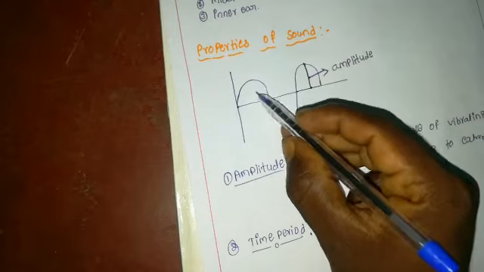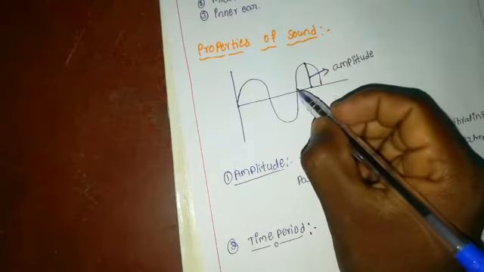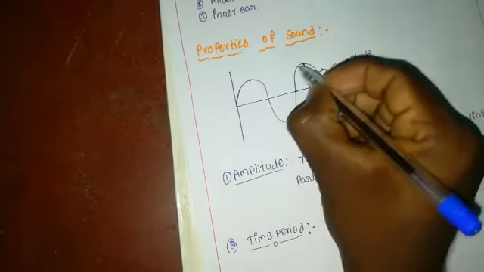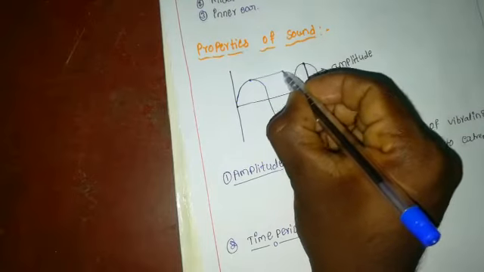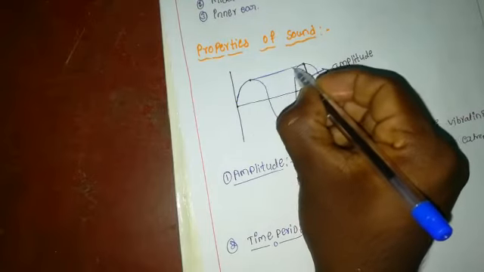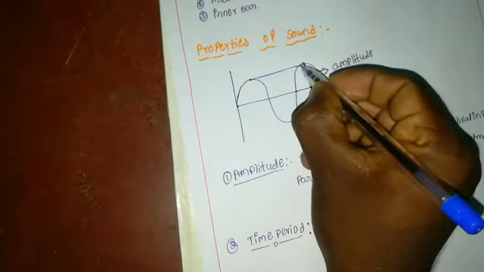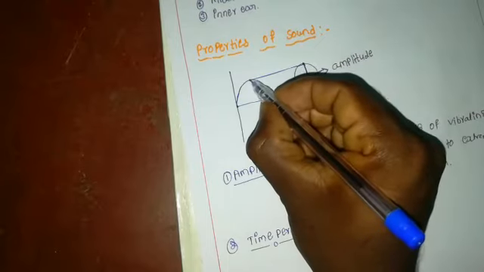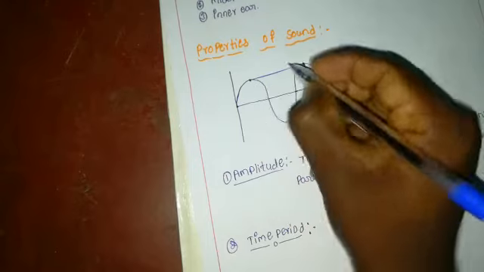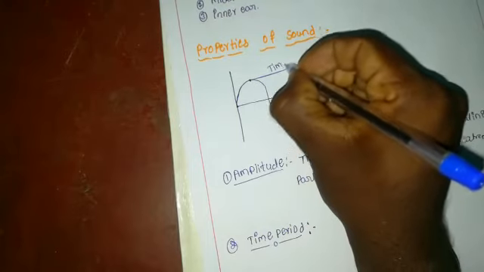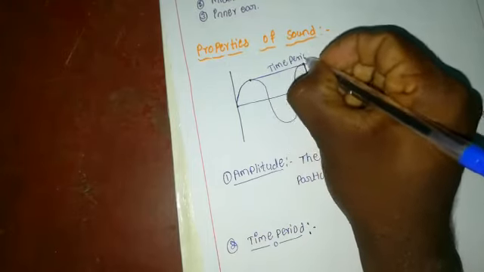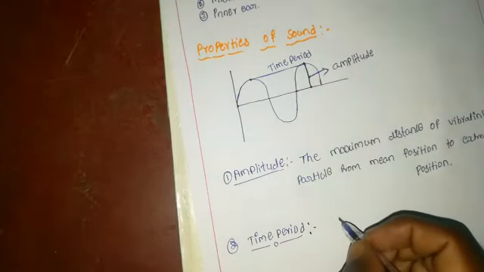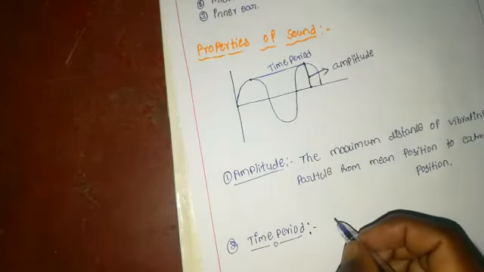From here to here is one vibration. The time taken by the sound to complete one vibration is called the time period.